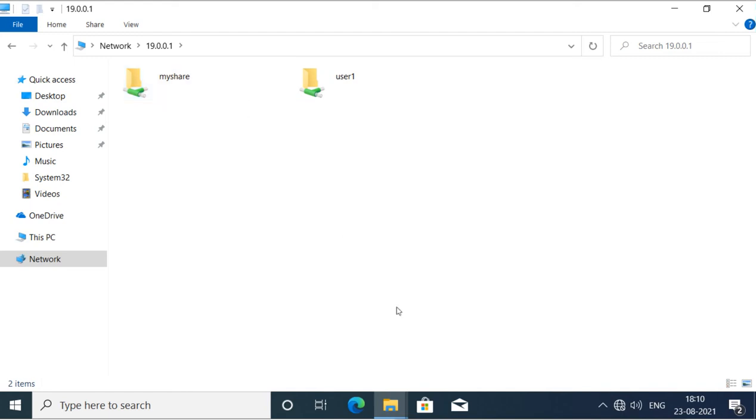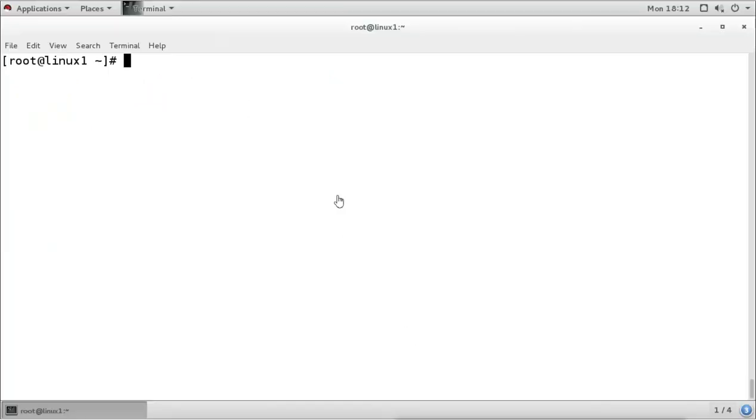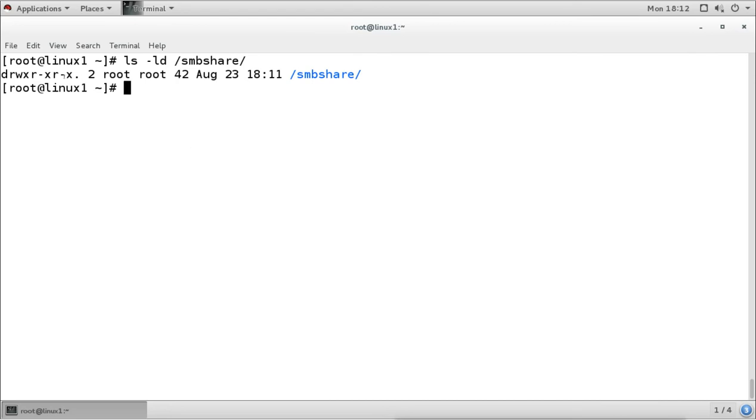For example, we have given all the users permission to edit, but it is still not editable, because if you check the permission of the directory which we shared, it only has write permission for the owner user, and that is root, and all the other users do not have any permission, and that is why no other user is able to create any file. So if we want user 1 or user 2 to be able to create files, then we have to give them the right, and we can give it by using the setfacl command.